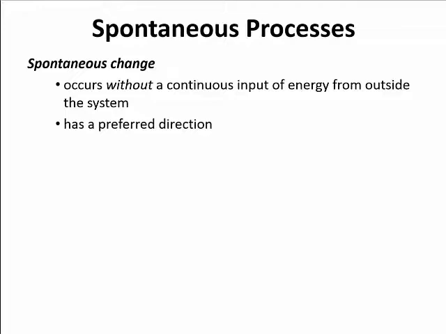So what does this mean? Let's look at some examples. If we look at water running downhill, we start with the water at the top of the hill. It's going to continuously run down the hill. We don't have to put any extra energy into it. Its preferred direction is running downhill. It's a spontaneous change. It's spontaneously going to run downhill.